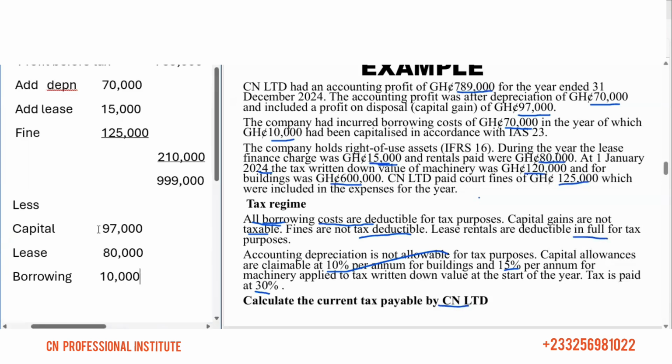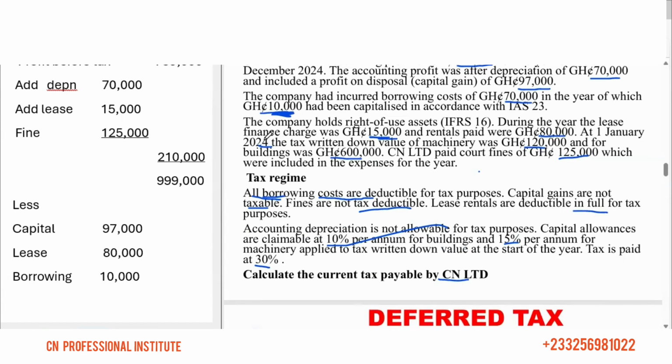So this 10, that was capitalized, we have to deduct it because it's deductible, right? It says the whole 70 is deductible for the borrowing cost, but we have deducted only the 60,000 that we have expensed, and we've capitalized 10. So we now come and deduct the 10. It's deductible. So we have to deduct the whole 70, not only 60. So you have to come and deduct the remaining 10, right?